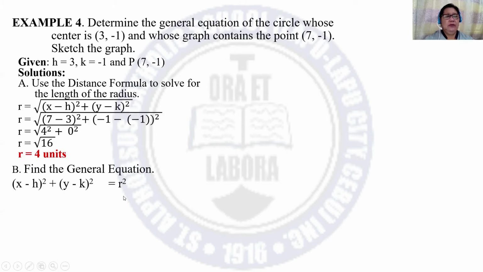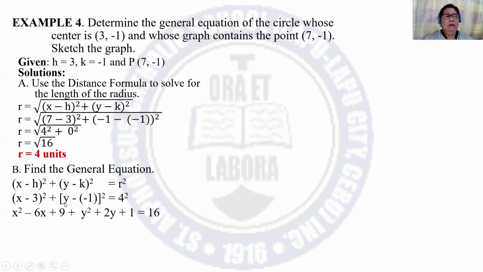Using the standard form, the square of (x minus h) plus the square of (y minus k) is equal to r squared. We have to replace 3 for h, negative 1 for k, and 4 for r. Then we have to expand. We have x squared minus 6x plus 9.